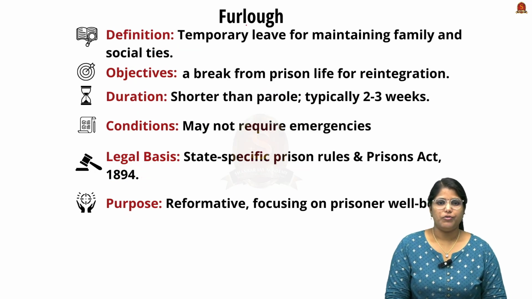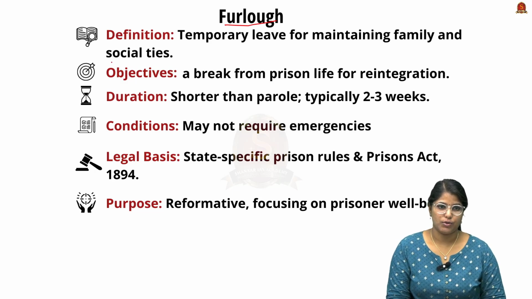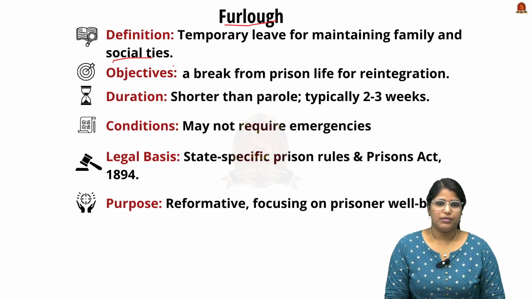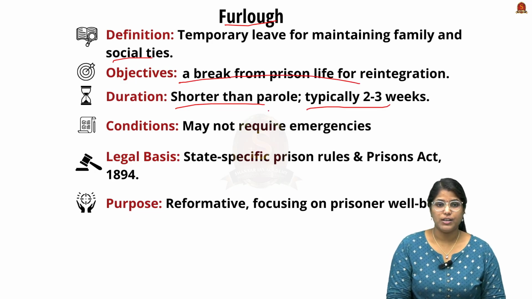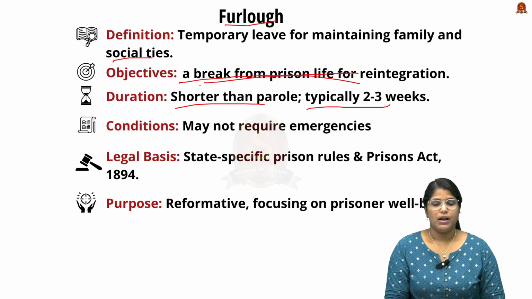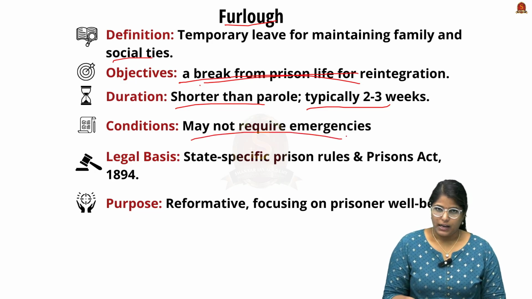Now talking about Furlough, it is a temporary leave for maintaining family and social ties, and the duration of Furlough is usually shorter than parole, typically 2 to 3 weeks. It provides a break from prison life for reintegration, and it may not require any kind of emergency.